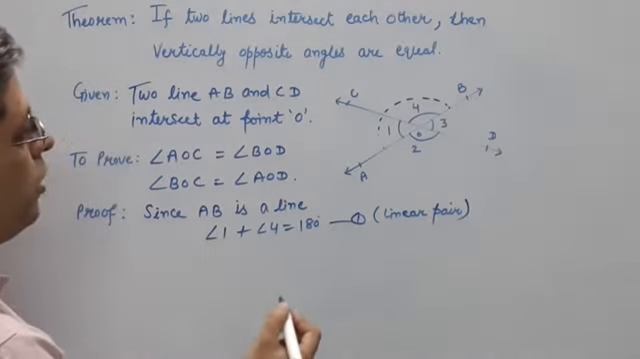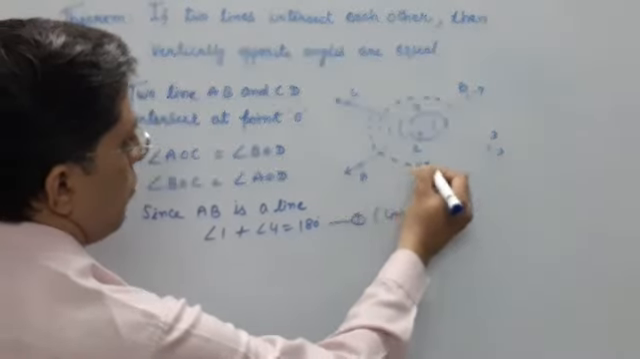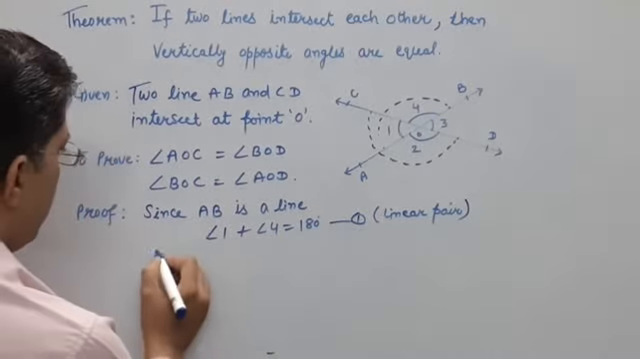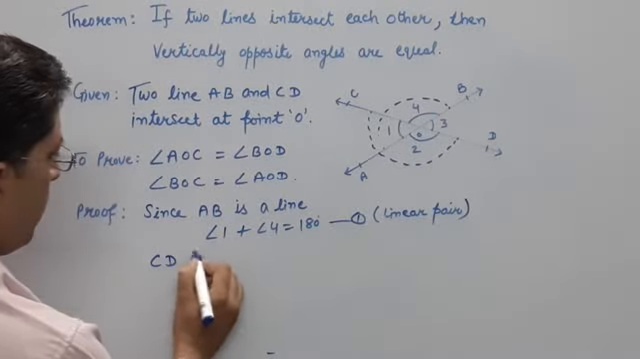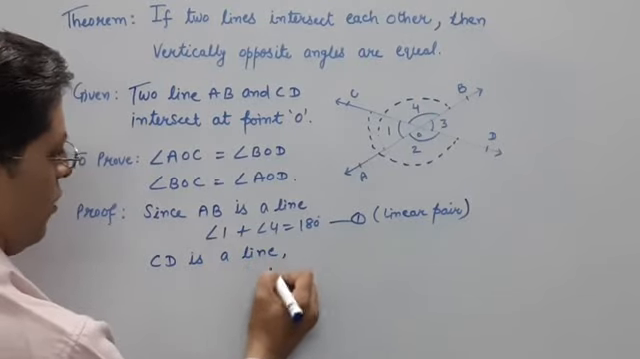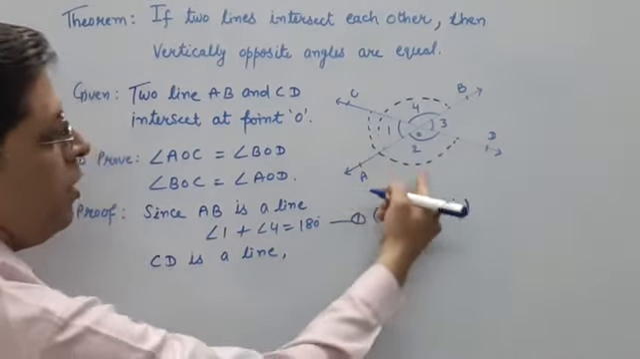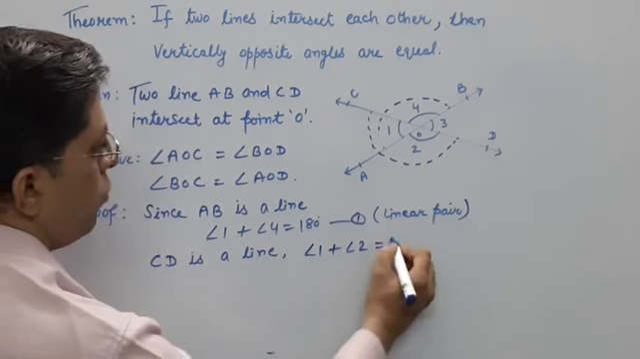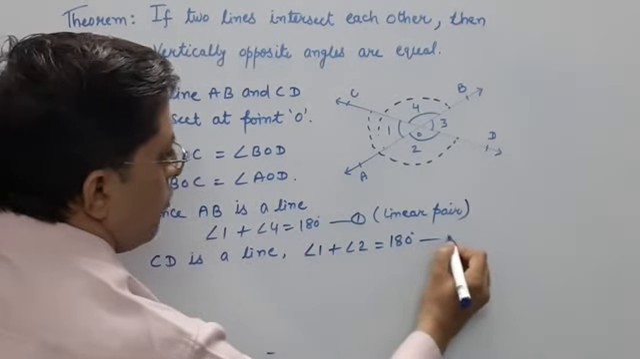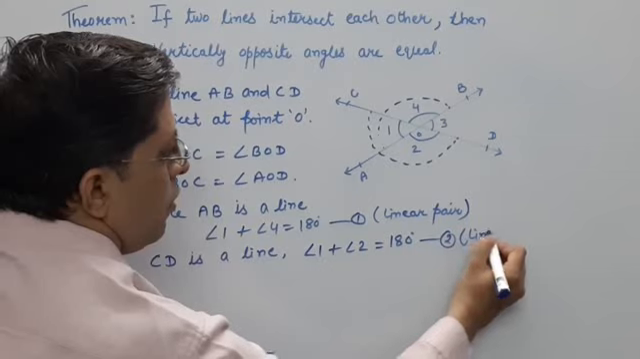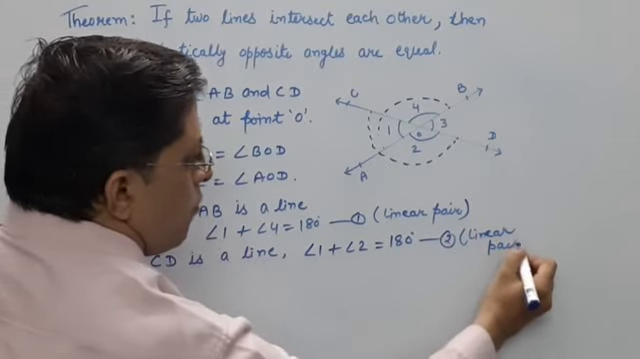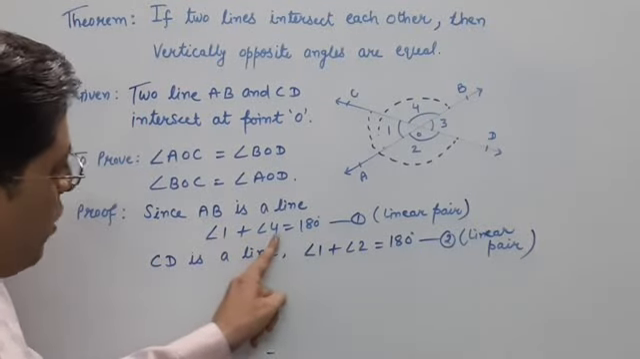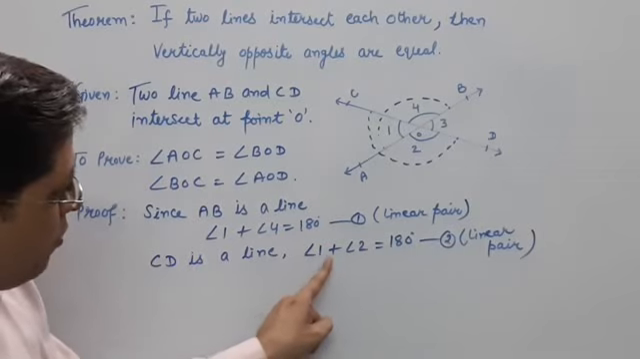Now one more thing I am taking. CD is a line. Then again this should be linear pair. It means I can write angle 1 plus angle 2 is equal to 180 degree. Equation number 2, again linear pair.